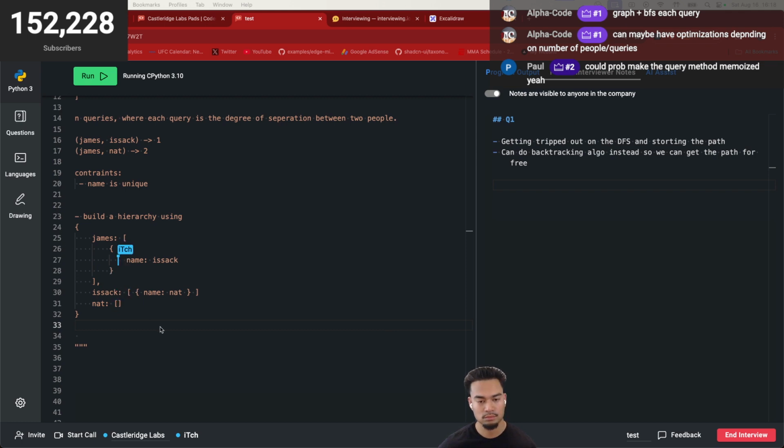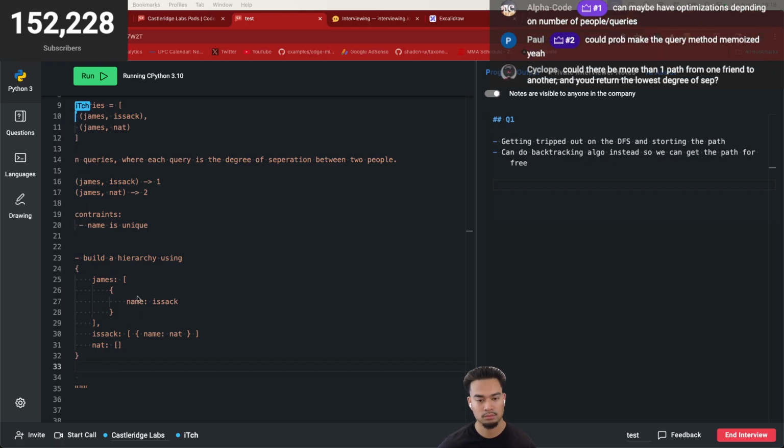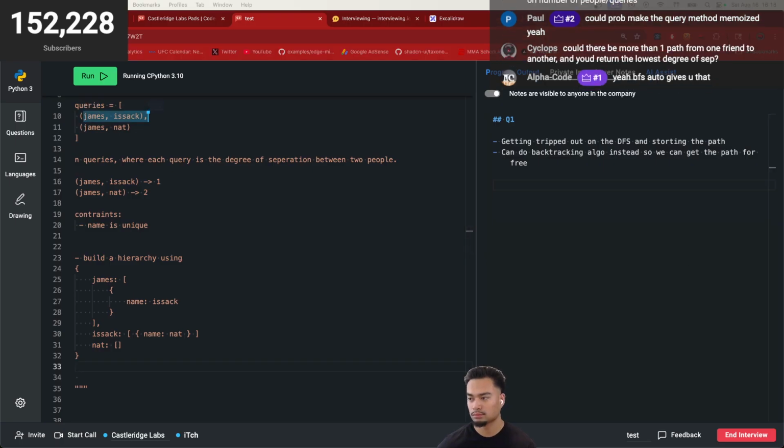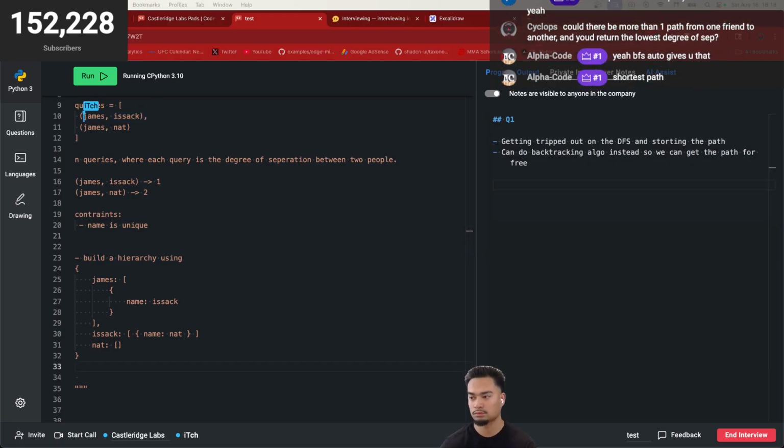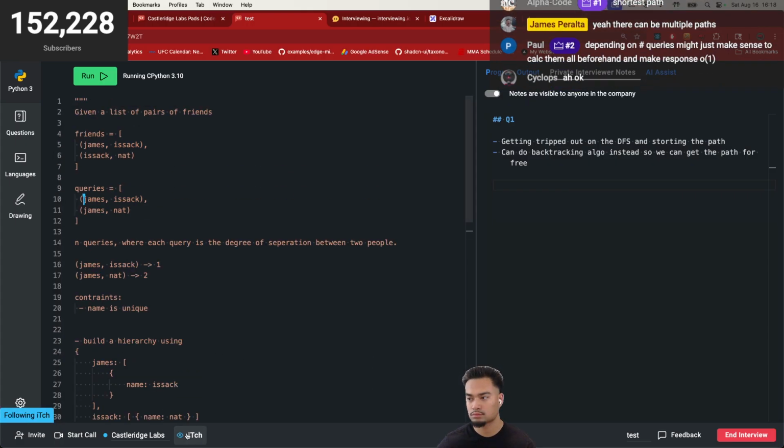So essentially, after we've built the hierarchy using a map, we iterate through the queries, and for each name we perform a DFS on the hierarchy map. We basically do that, and then we count. Actually, no. Now that I'm thinking about this, that probably would not work. No, actually, maybe that wouldn't work. Hmm.